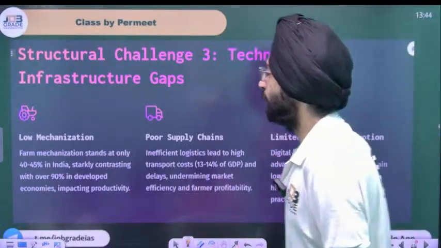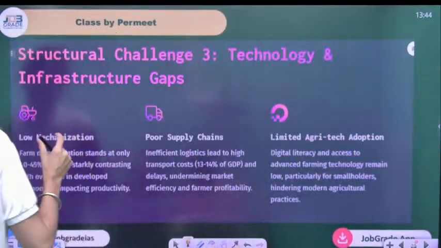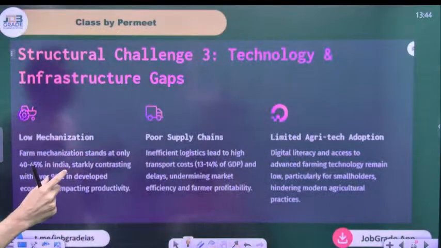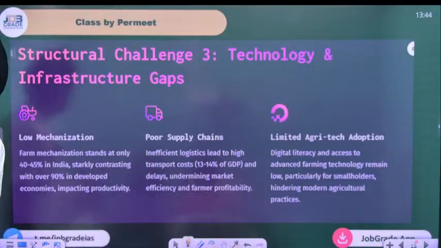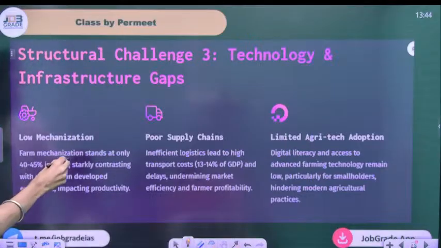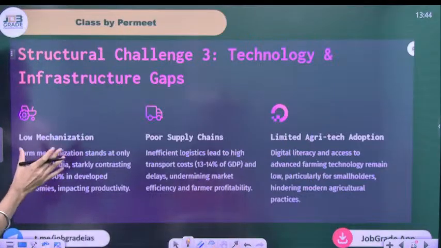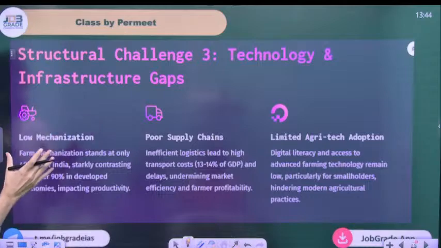So another is low mechanization. The idea of farm mechanization was brought during the Green Revolution, but again, the scale has not been achieved till this date because of a lot of limitations. A lot of fragmented land has been there, and it's almost impractical to apply farm mechanization in these lands. Farm mechanization stands at only 40 to 45% in India, starkly contrasting with over 90% in developed economies.